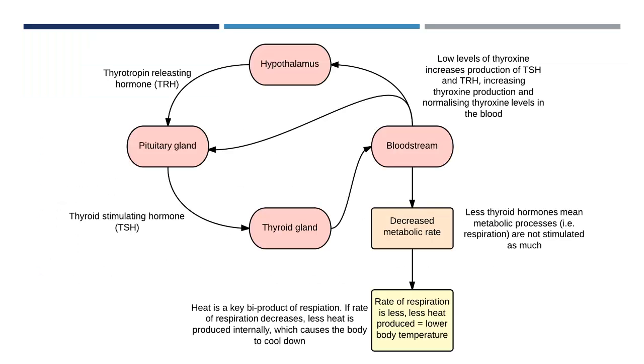The hypothalamus will detect factors such as temperature and humidity to determine whether the climate is appropriate to enter the torpor. The hypothalamus will then inhibit production of thyrotropin-releasing hormone to the pituitary gland. The pituitary gland detects the low levels of TRH and inhibits the production of thyroid-stimulating hormone to the thyroid gland. As a result, the thyroid gland will produce less thyroxine.